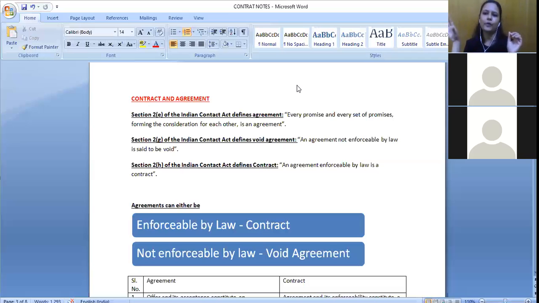So a son promising that he will finish his homework, then only he will go out to play, that will be void. But one person taking money and promising to deliver a certain product to you, and not doing it, will be a contract. So basically, in case of a contract, we have this willingness to create a legal relationship.